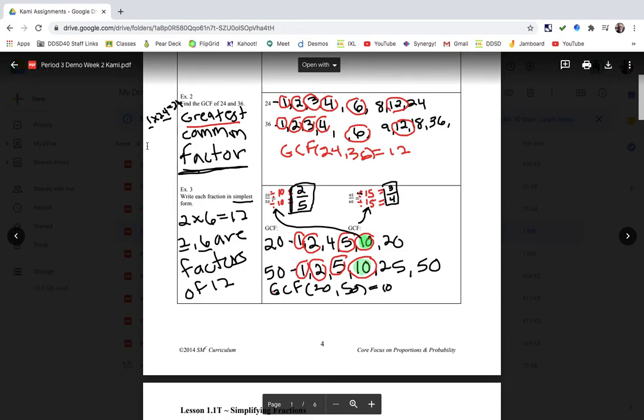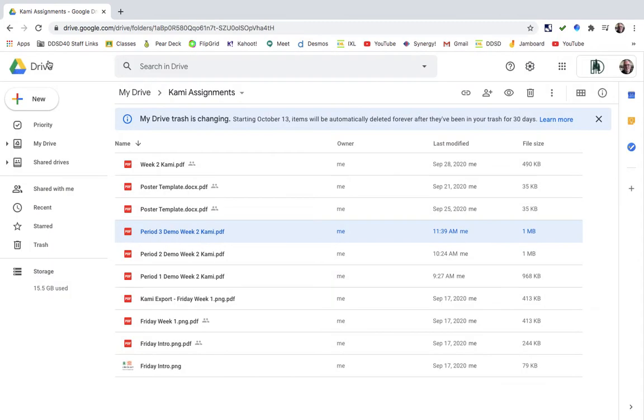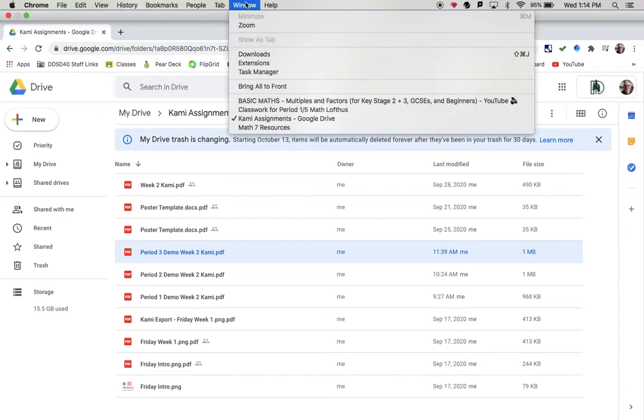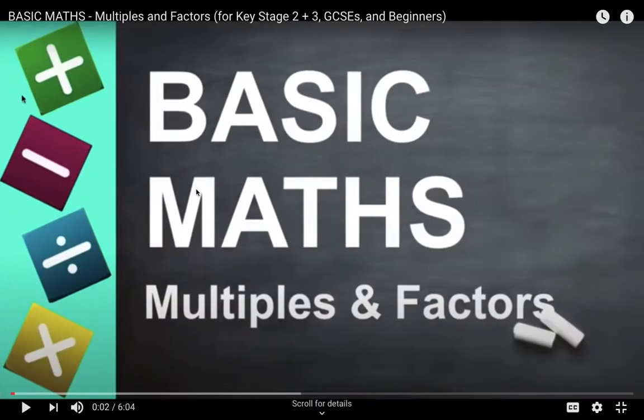So if this is a challenge for you, it's completely understandable, and what I have for you right now is some extra notes for you to take. So I would, for the next 6 minutes, take notes on this very good instruction on the difference between multiples and factors.